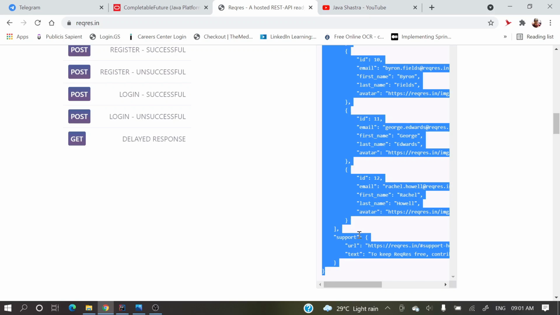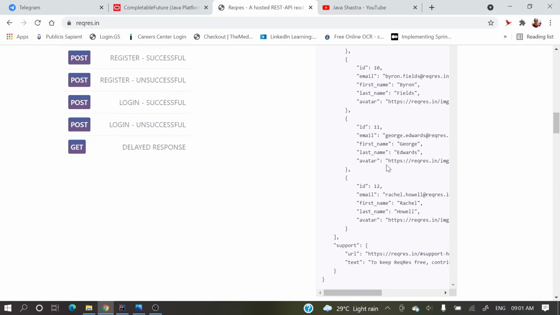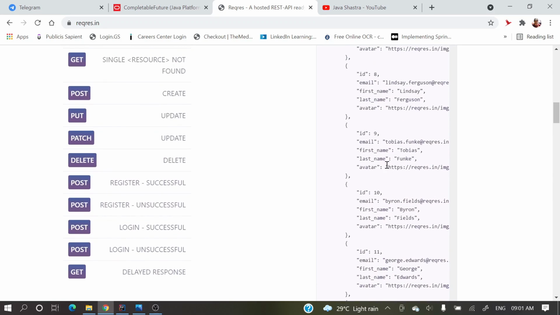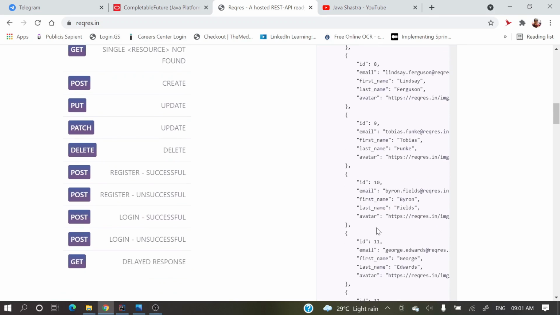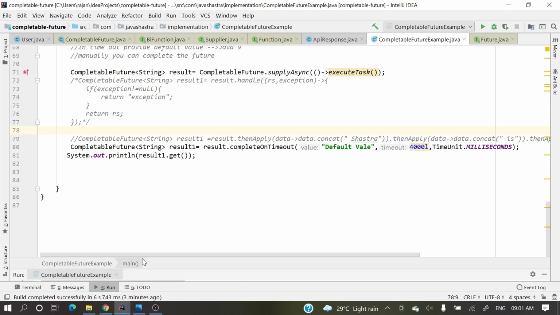So we'll convert this JSON string into a Java object. Then we'll apply some transformation and extract these names or emails, whatever we want, into another list. From this entire thing, the output will be a list of emails. Whatever users are there, we'll get their emails as a list. So let's see how we'll do this.